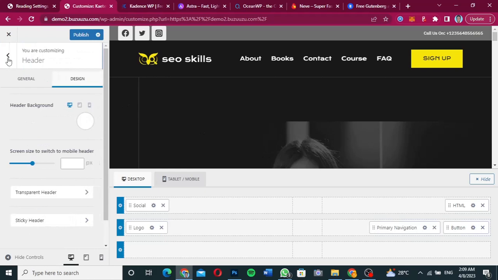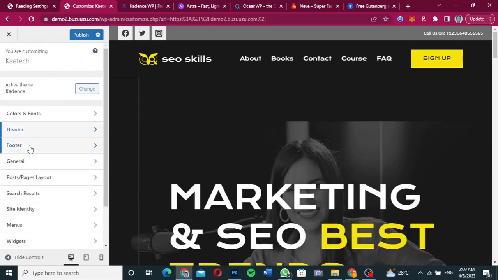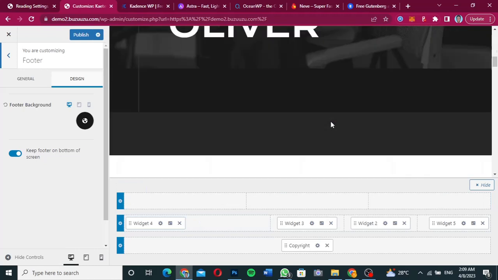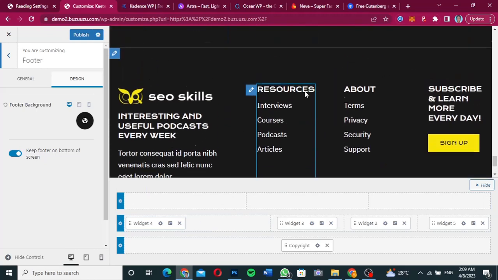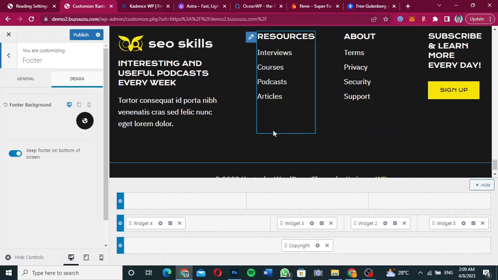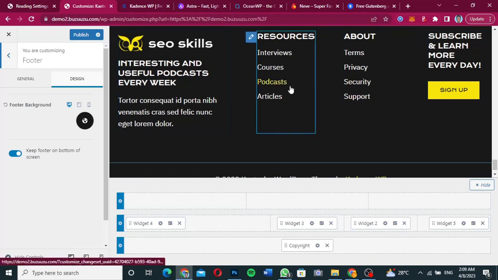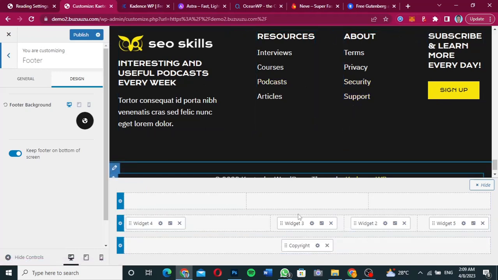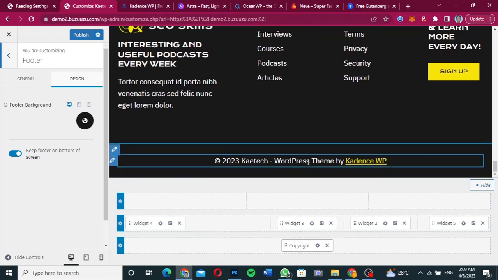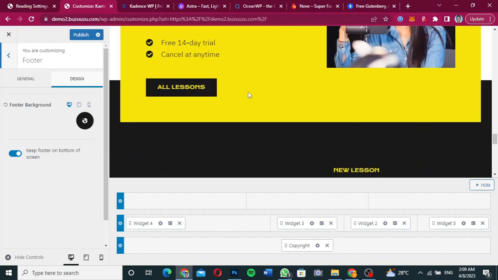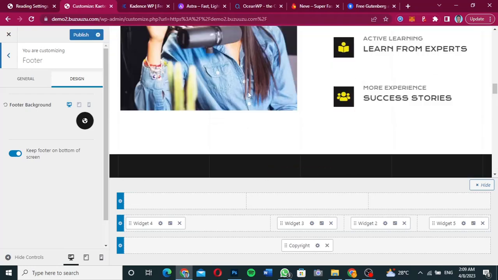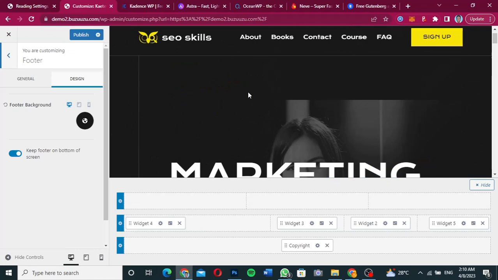The same way applies to the footer. So let's go to the footer over here, and as you can see, it also has a footer builder. If you scroll down, this is the footer that is built for you. You can use the widgets to build the sections of the footer over here, and this is the copyright notice over here. As simple as that. So this theme is one of the best themes. I love this Cadence theme very much because it gives me freedom to do everything that I want to do, and it's also lightweight, which helps me create a very nice and lightweight website.